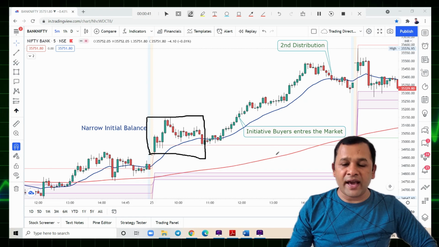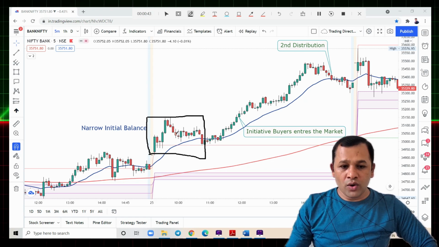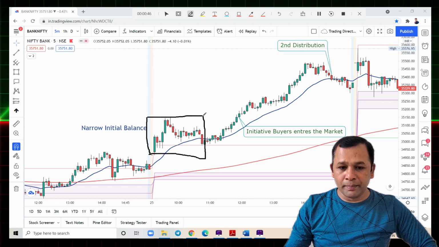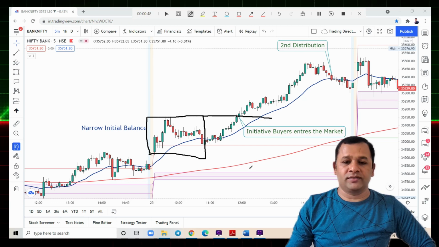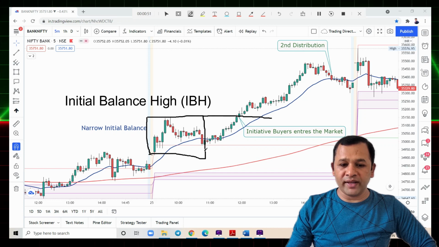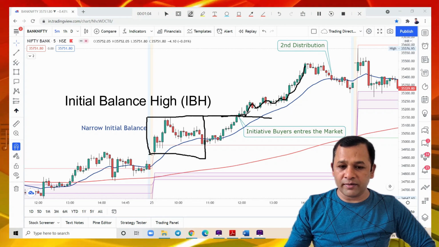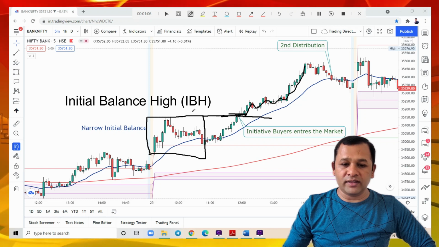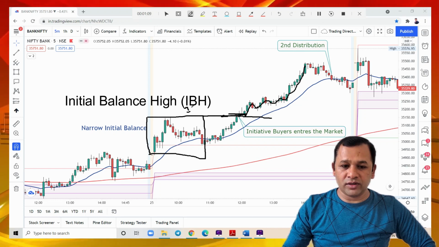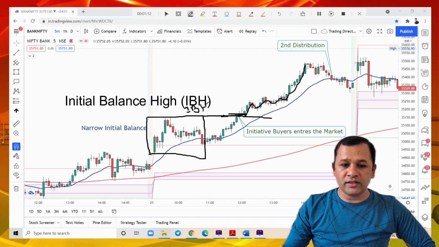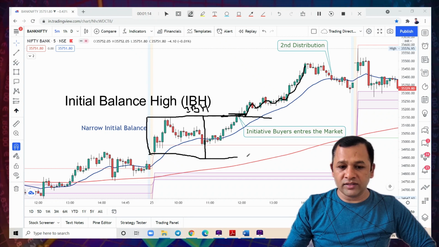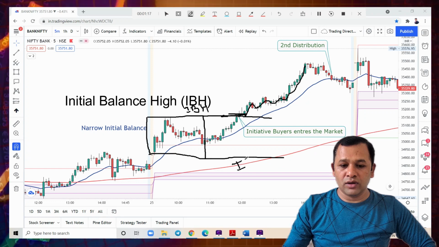Okay, this is a narrow initial balance. Once the market breaks this narrow initial balance, it remains trending. This initiative barrier level is called IBH. I will write it here: initial balance high, and this is initial balance low.